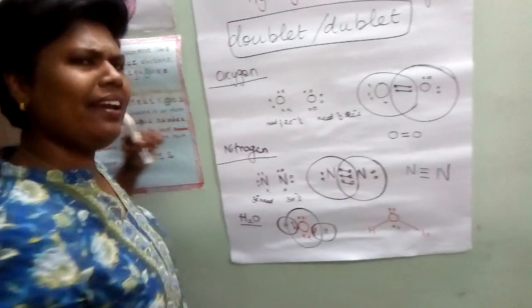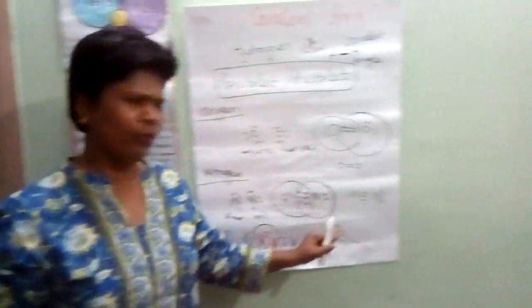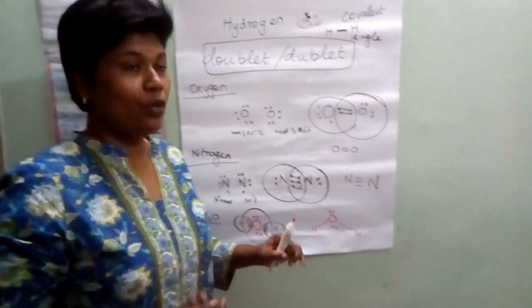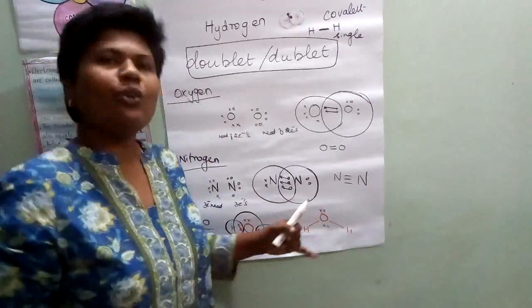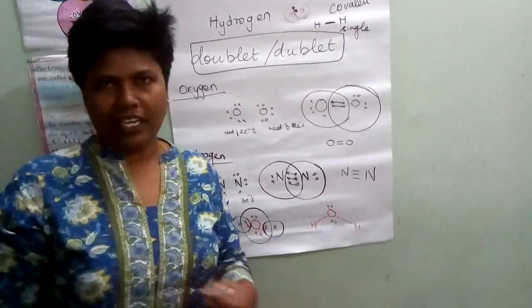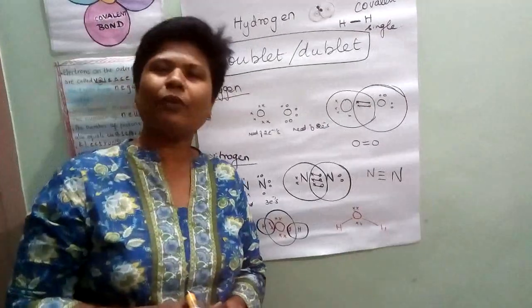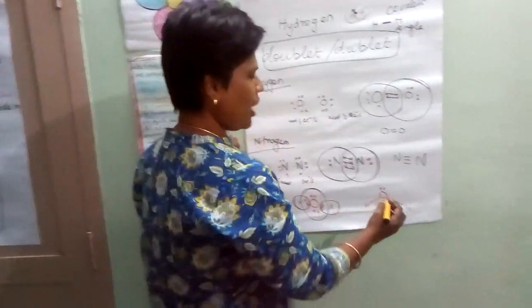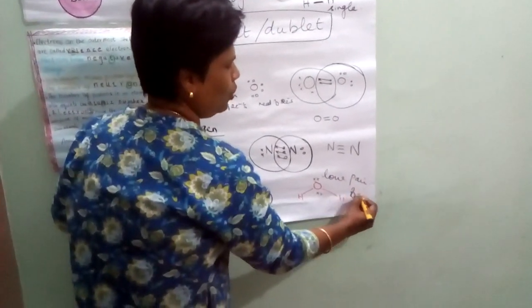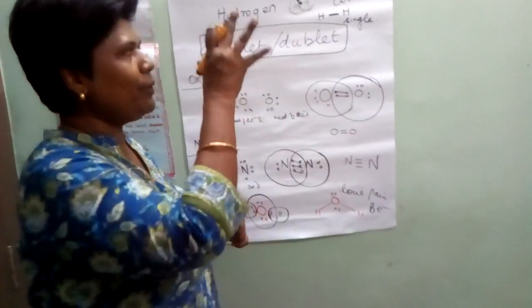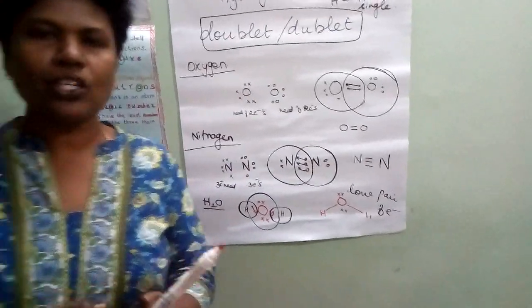You didn't ask any question. Why? What is the name of this one? The electrons involved in bonding, isn't it? This is involved in bonding, whereas these are not involved in bonding. Even though we are interacting in the class, some of them keep quiet. So this type of electron pair is called a lone pair of electrons. Could you understand what I was telling you?